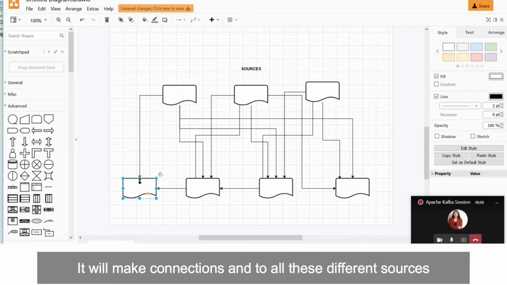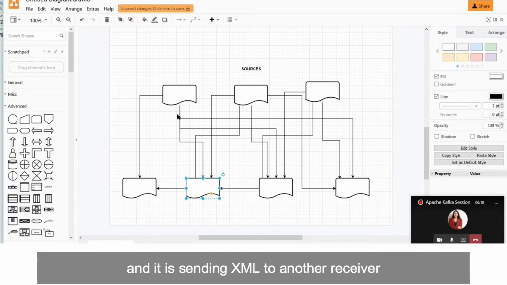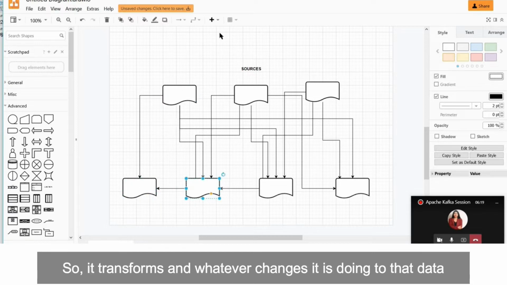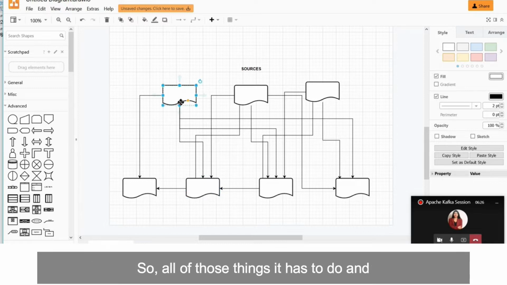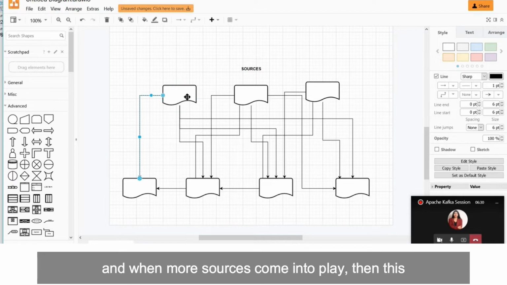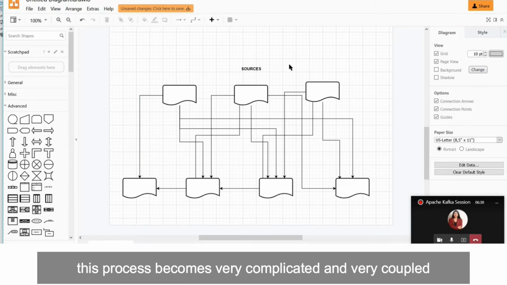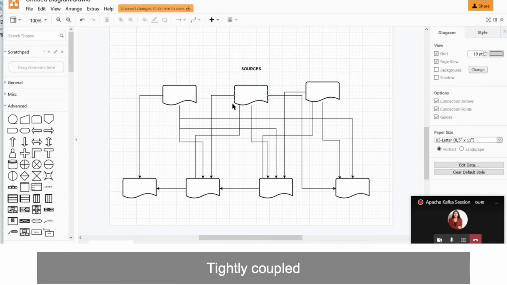So it will have to make connections to all these different receivers. It will be transforming data. Suppose it's sending JSON to one receiver and XML to another receiver, so it transforms the data and makes whatever changes are needed. So all of those things it has to do, and it becomes very complicated. And when more sources come into play, then these connections and this process become very complicated and very tightly coupled.